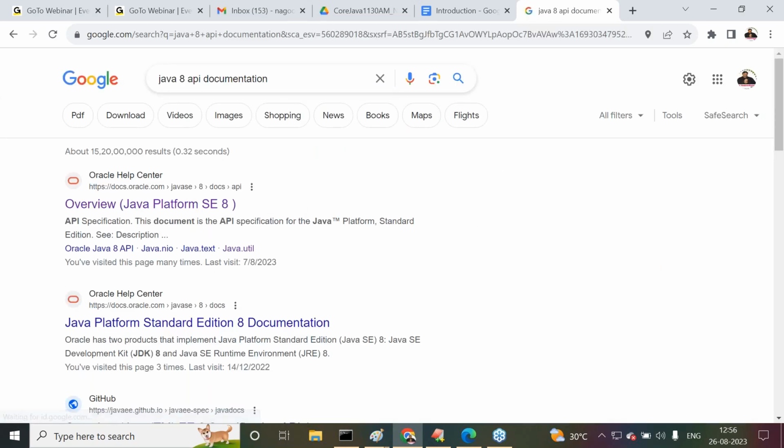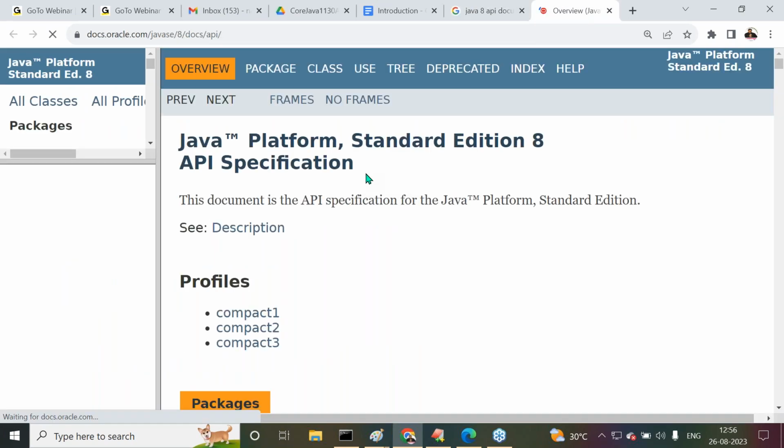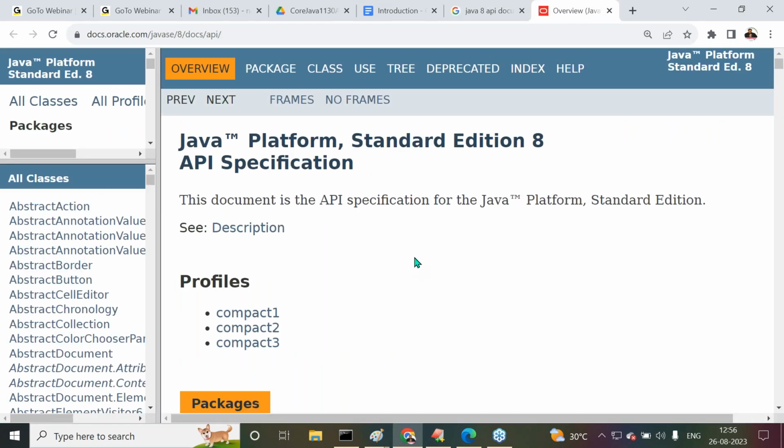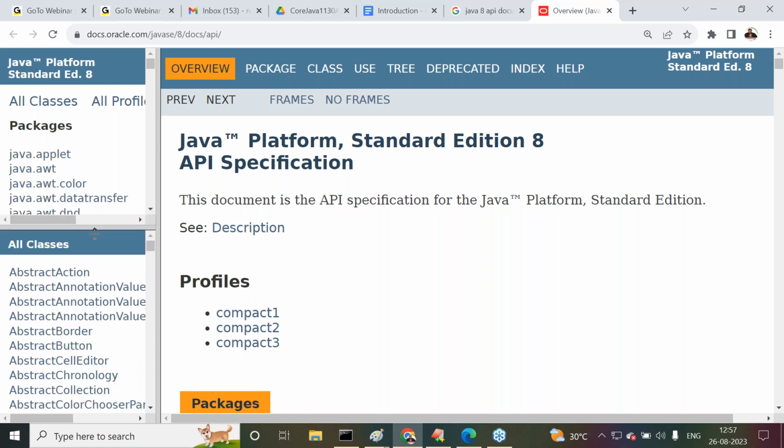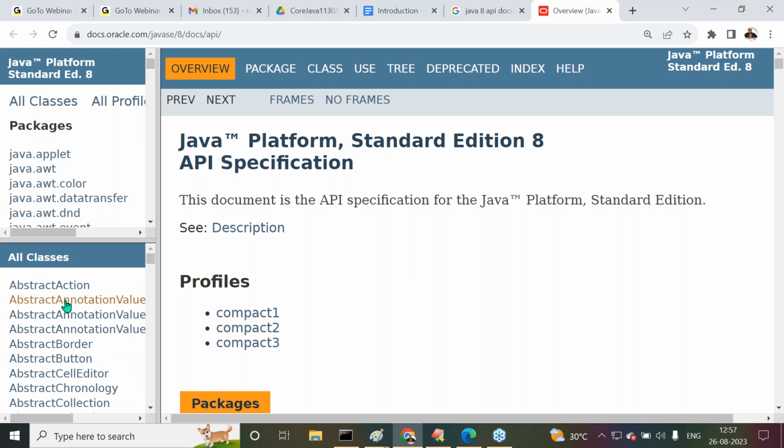Java 8 API documentation. It's available on the internet, and we can understand it clearly. Now tell me, how many parts are available here? This is a frame, actually: 1, 2, 3. Three parts are available. These are the packages.